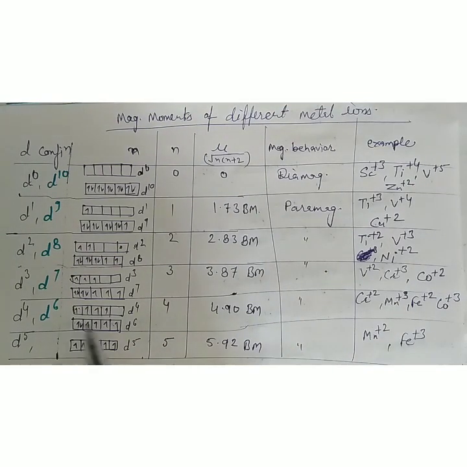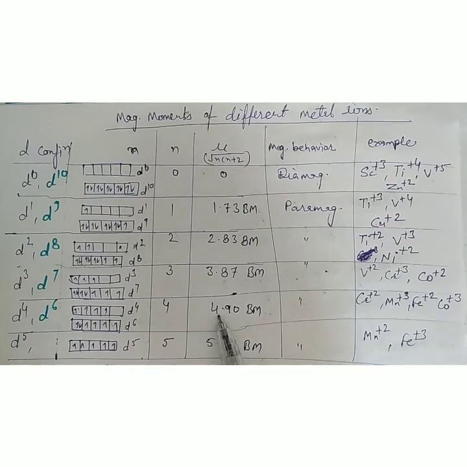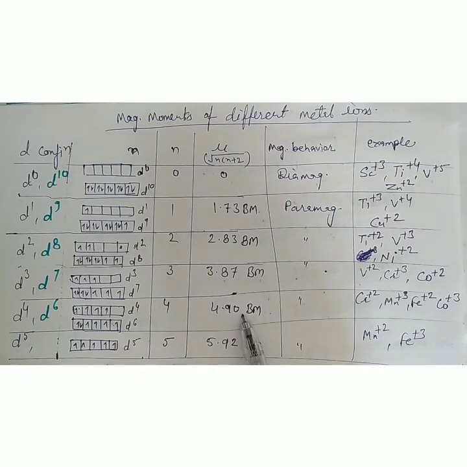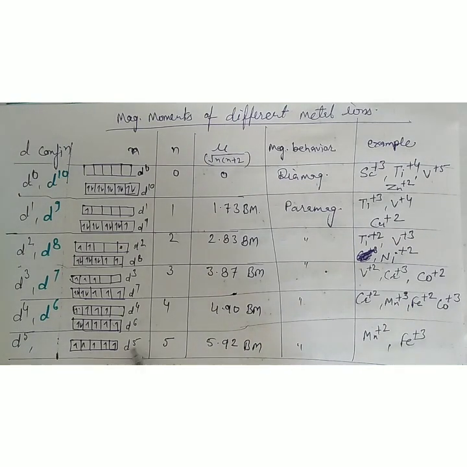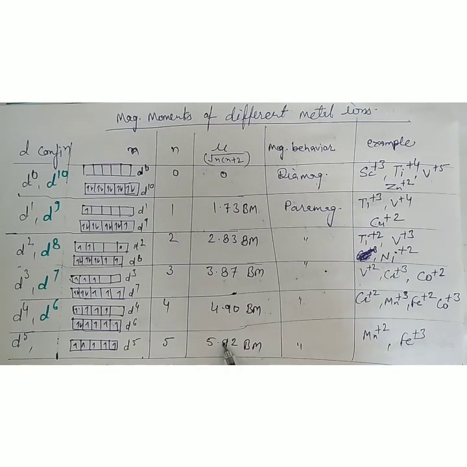In d4 or d6, there are 4 unpaired electrons. So due to 4 unpaired electrons, the magnetic moment will be 4.90 Bohr magneton. It will be paramagnetic. Examples: Cr+2, Mn+3, Fe+2 and Co+3. D5, all the electrons are unpaired, so n is 5 and the magnetic moment will be 5.92 Bohr magneton. It is also paramagnetic. Examples: Mn+2 and Fe+3.